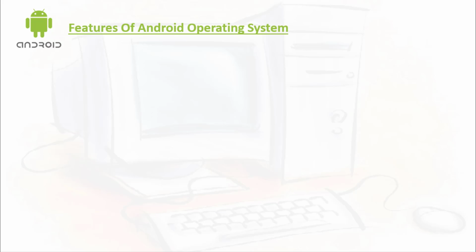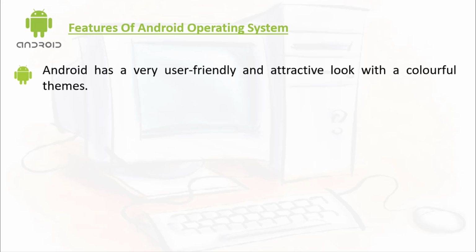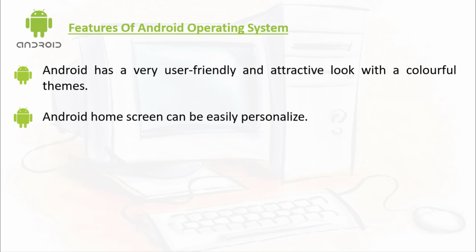Let's see some features of the Android operating system. Android has a very user-friendly and attractive look with a colorful theme. We are all aware of the mobile phones that we are using right now. Android has a very user-friendly and attractive look, and it is also available in colorful themes. Android home screen can be easily personalized. We can change the lock screen and home screen wallpaper, and also change the icons or the look of the home screen of our mobile phone. So we can say that the Android home screen can be easily personalized.